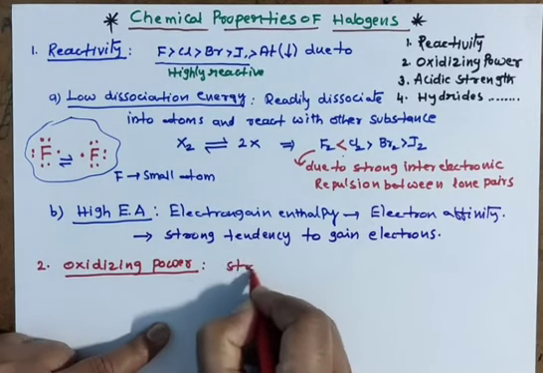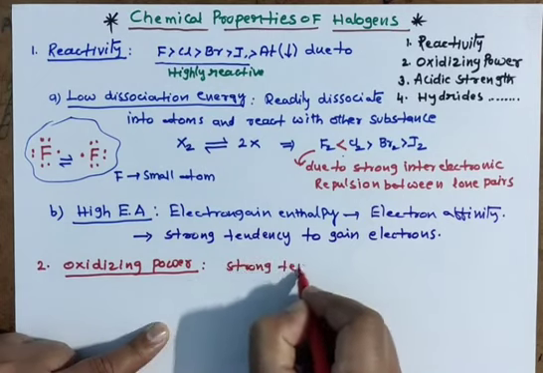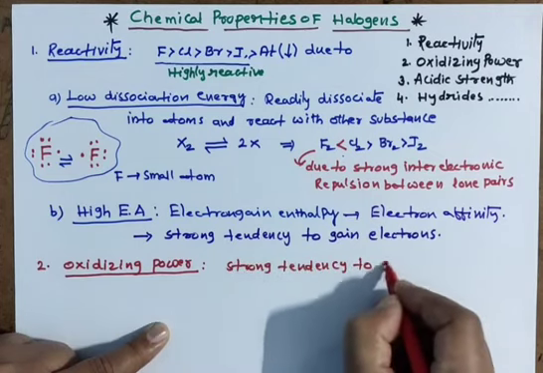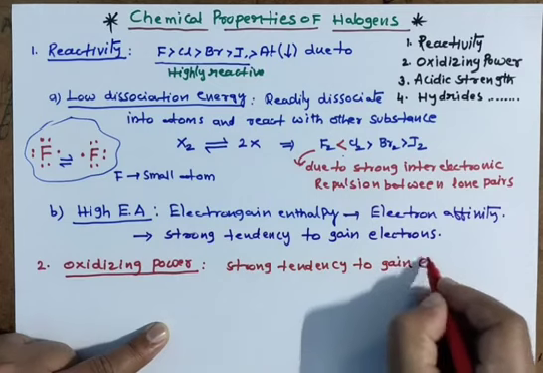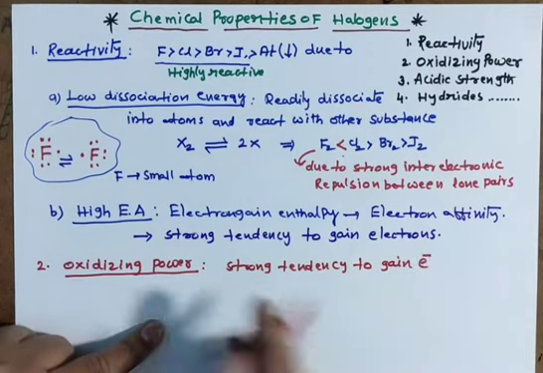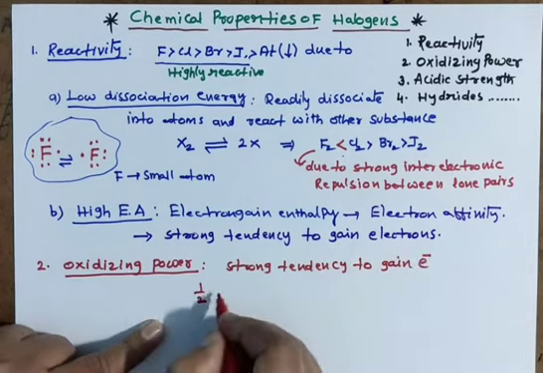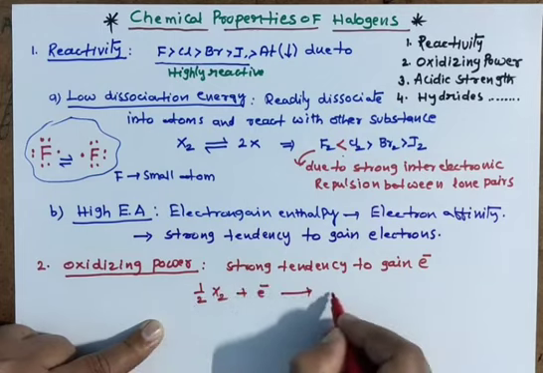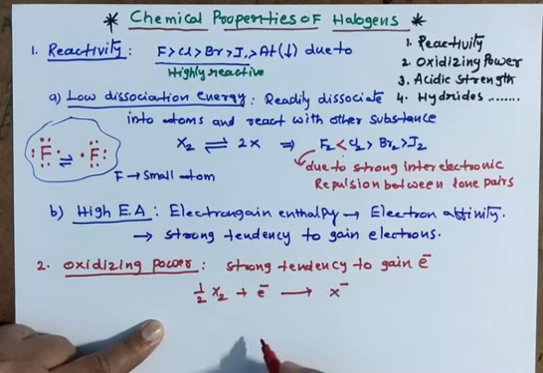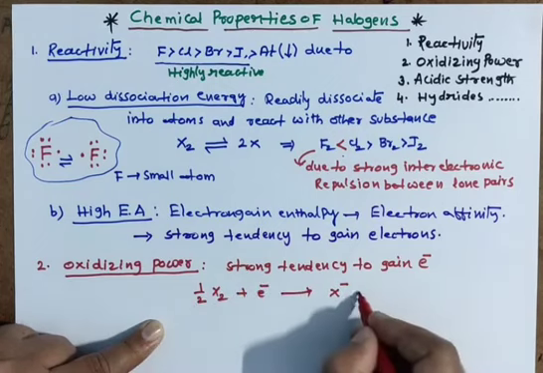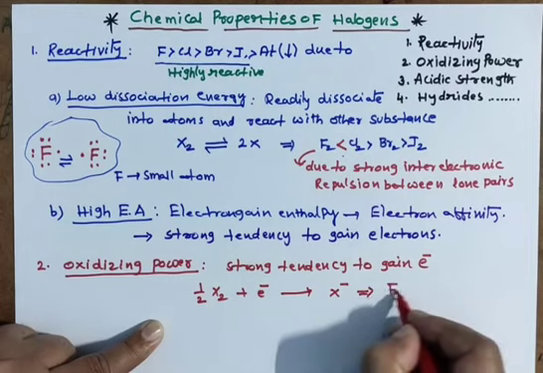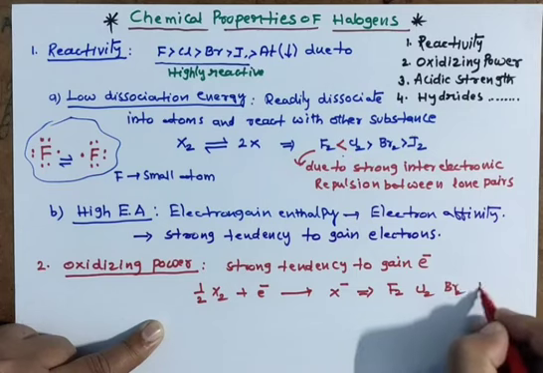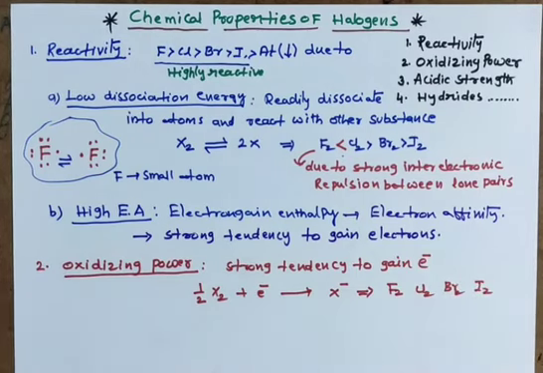I told already they have a strong tendency to gain electrons. Here I am showing half X2, and these are ready to gain electrons and give X minus.